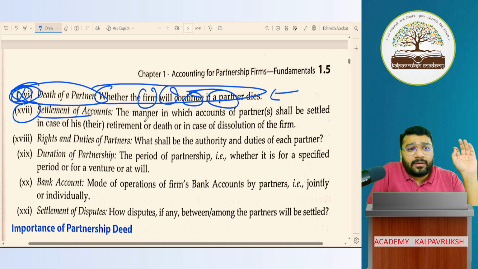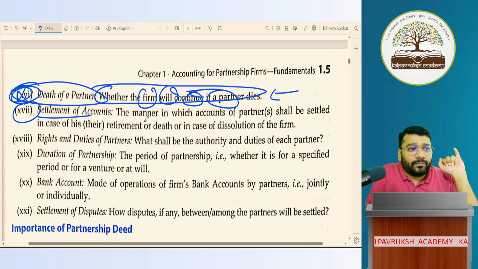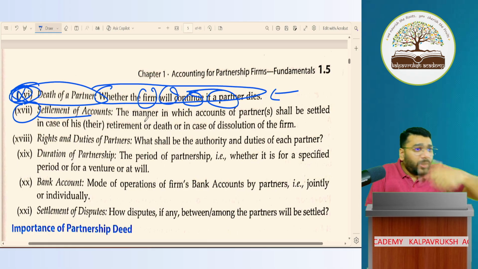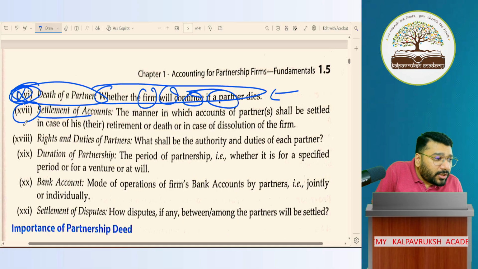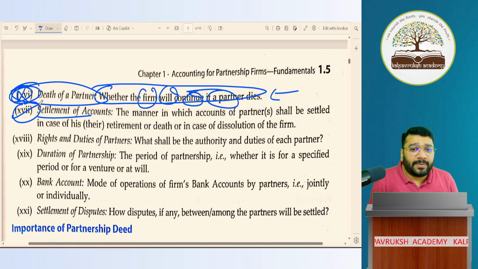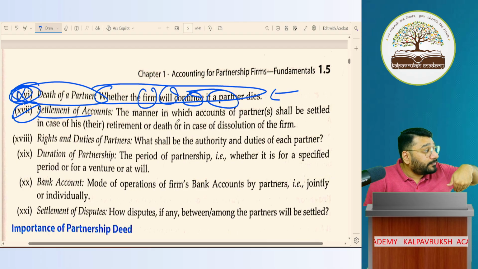Next, once again, settlement of accounts. If any partner in between is leaving the firm, should you settle his money or not? You have to give him the capital he gave you, his profit sharing ratio, pending salary, pending commission, pending interest, etc. So all that settlement procedure is there. For this also we have questions. How the accounts have to be prepared for settlement purposes, we have questions in our syllabus, and how the settlement calculation will be done.